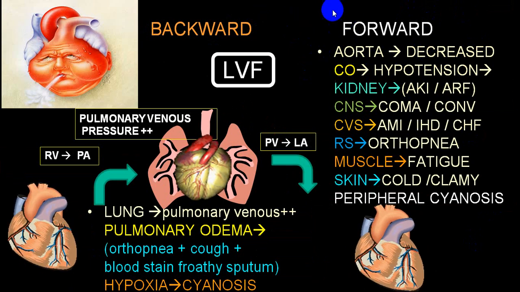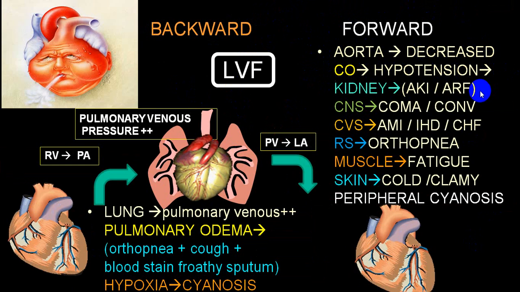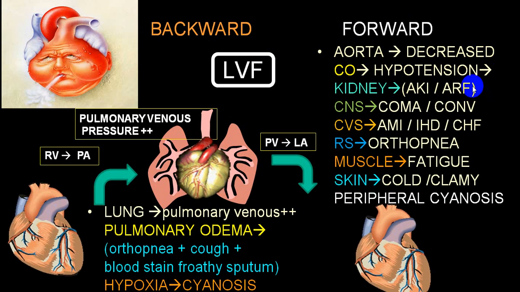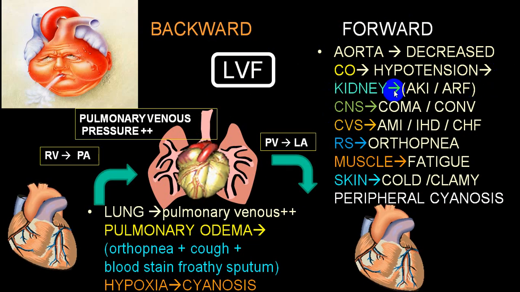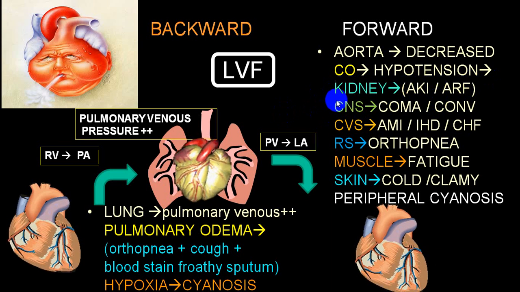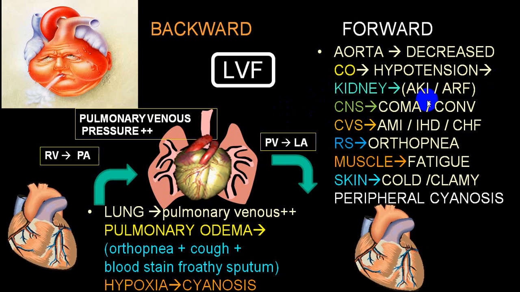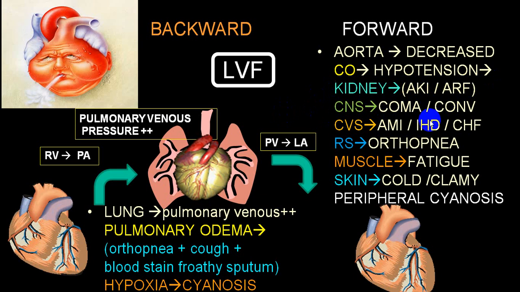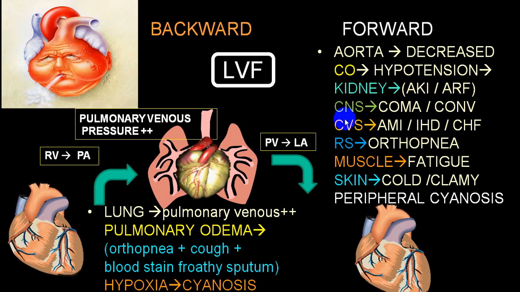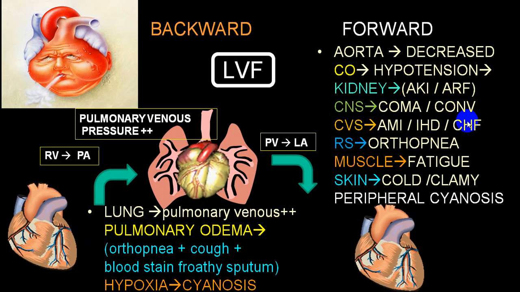Now, because of decreased output into the aorta, hypotension, it can end up with AKI much faster than right ventricular failure. Severe decrease in blood supply to the brain can end up with what we call convulsions, and even the person can be comatose. Decreased perfusion of the coronary artery: acute MI or ischemic pain or precipitation from compensated to decompensated stage.